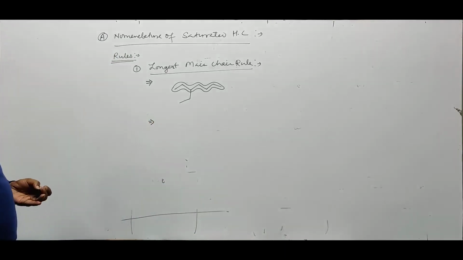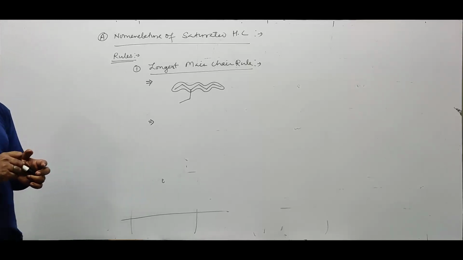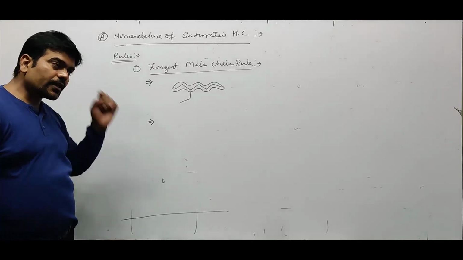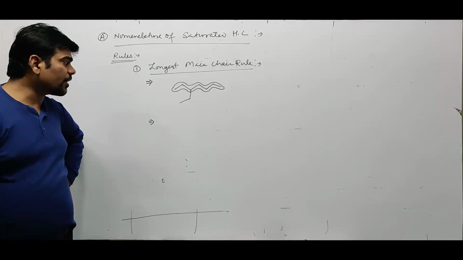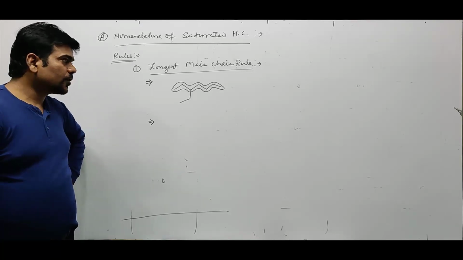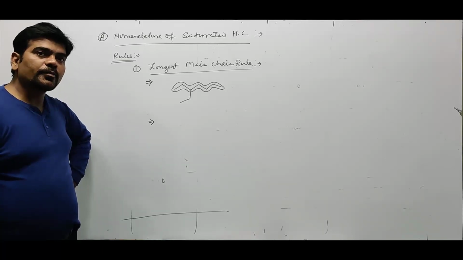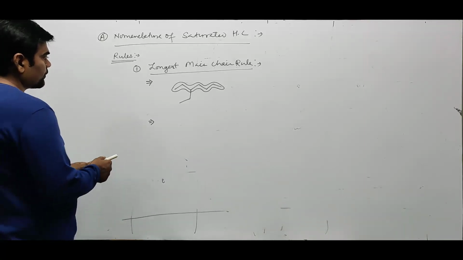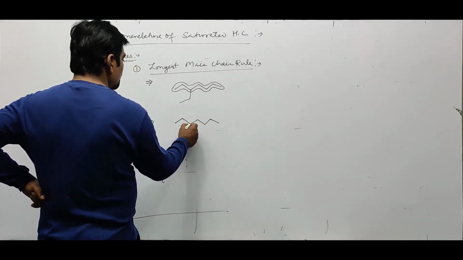Then second bit. If two chains are there with the same number of carbon atoms, then the chain which contains more number of branches will be considered as the longest main chain.